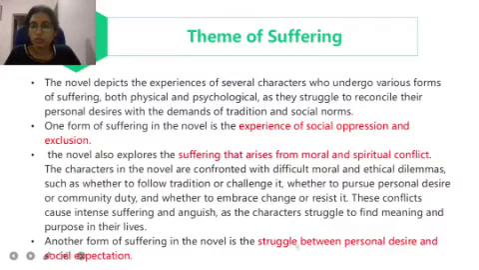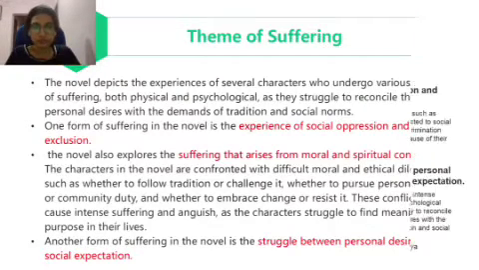Another form of suffering in the novel is the struggle between personal desire and social expectations. People face suffering produced by the struggle of deciding whether they should give priority to their personal desire or give priority to social expectations. This is another kind of suffering that the characters faced in this novel.